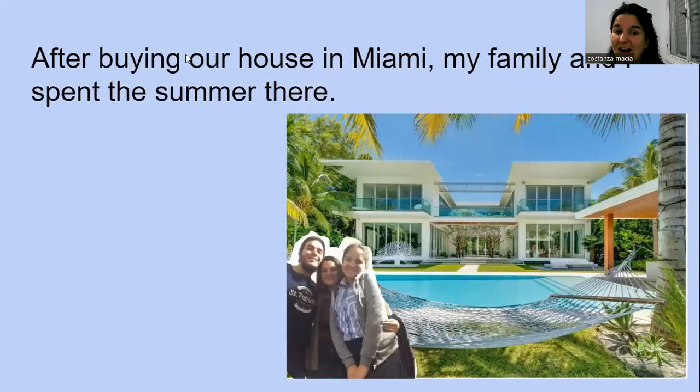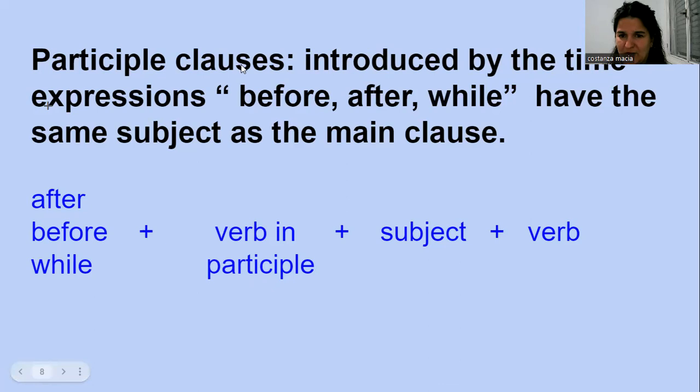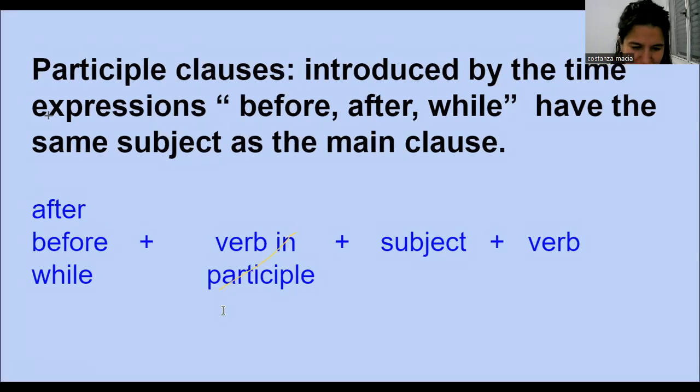Yes, like after buying, let's make the correction, live correction. It's not a participle. It's verb with ing. Let's make it super clear.